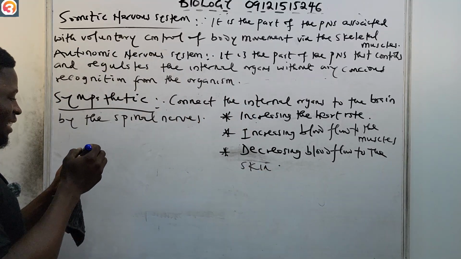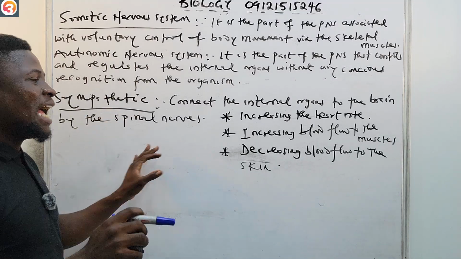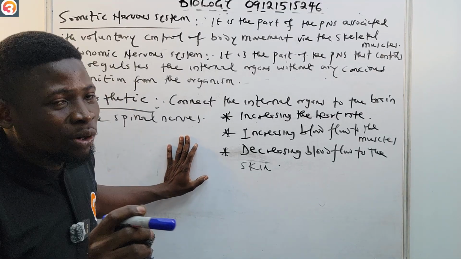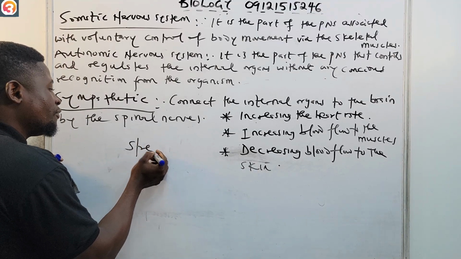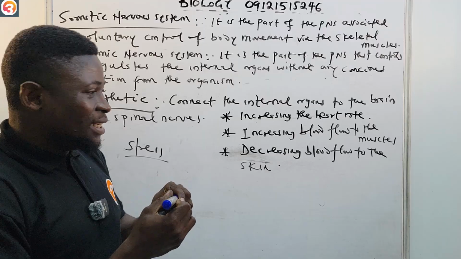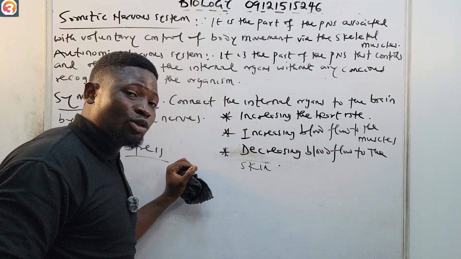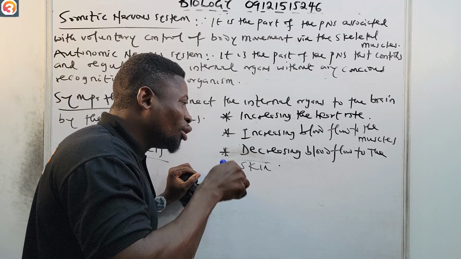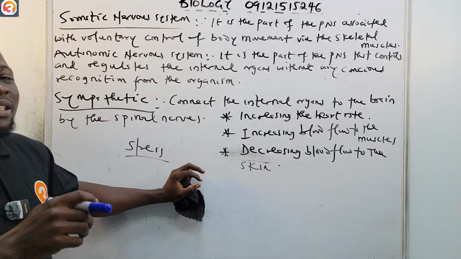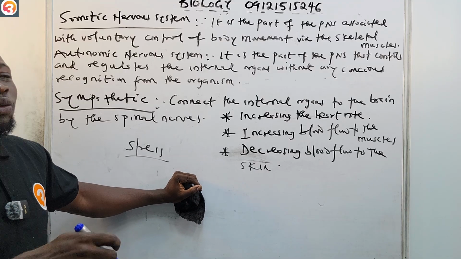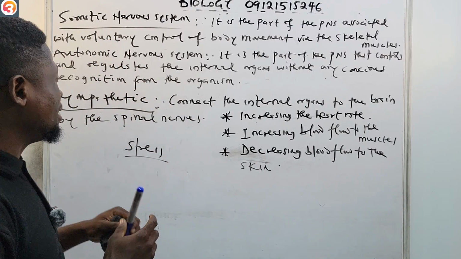So this is what the sympathetic nervous system does. They connect the internal organs to the brain by the spinal nerves, and when these nerves are stimulated, they prepare the organism for stress. Like I mentioned before, they do this by increasing the heart rate of the organism, increasing blood flow to the muscles, and decreasing blood flow to the skin. So that is how they prepare the organism for stress. Now the nerve fibers for the sympathetic.